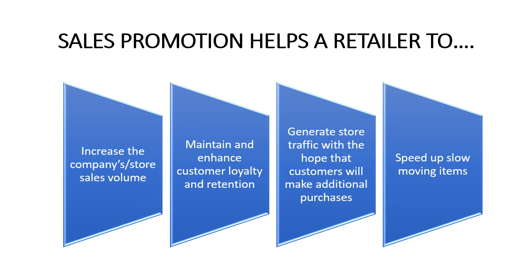For example, let us take the example of baby diapers. Suppose baby diapers are very slow moving items. Now if the retailer gives an offer that if you buy one baby diaper you get one free, but this offer is only for 7 days, then there is a possibility that customers will buy 2-3 baby diapers with the hope of getting one extra, one free. In that case, all the products on the shelf may disappear faster compared to the normal rate. So this is how sales promotion helps a retailer.